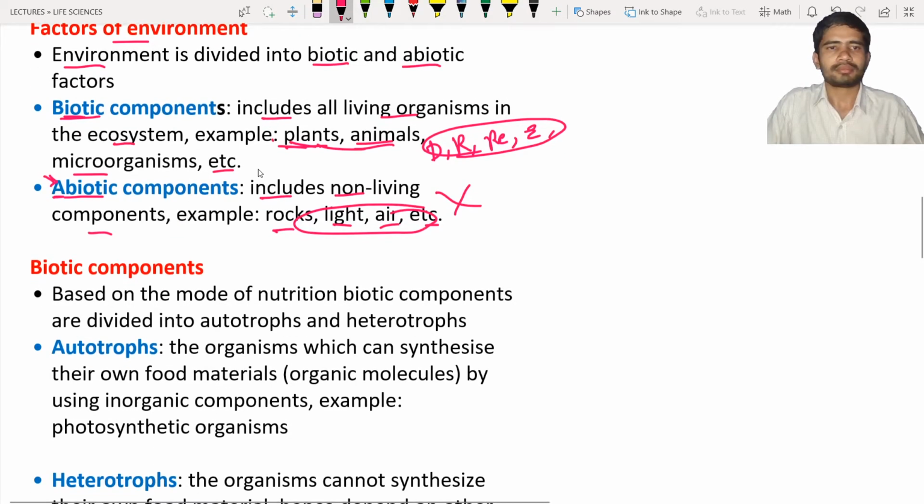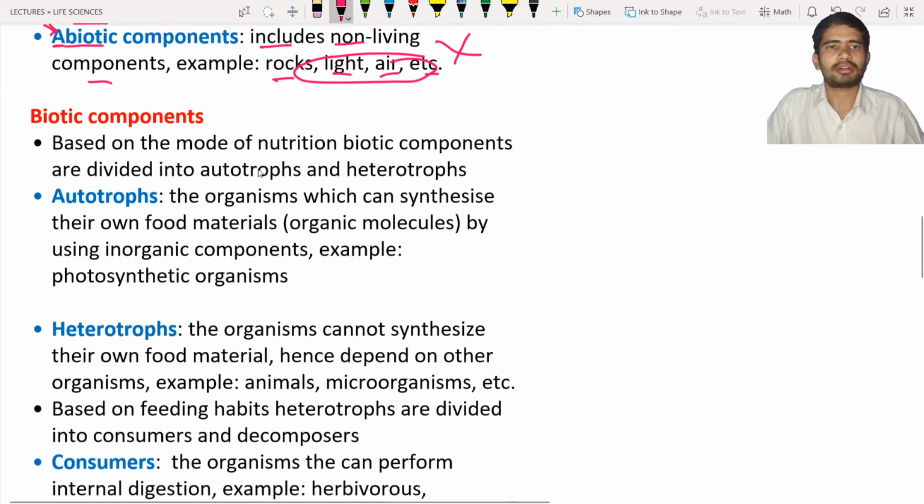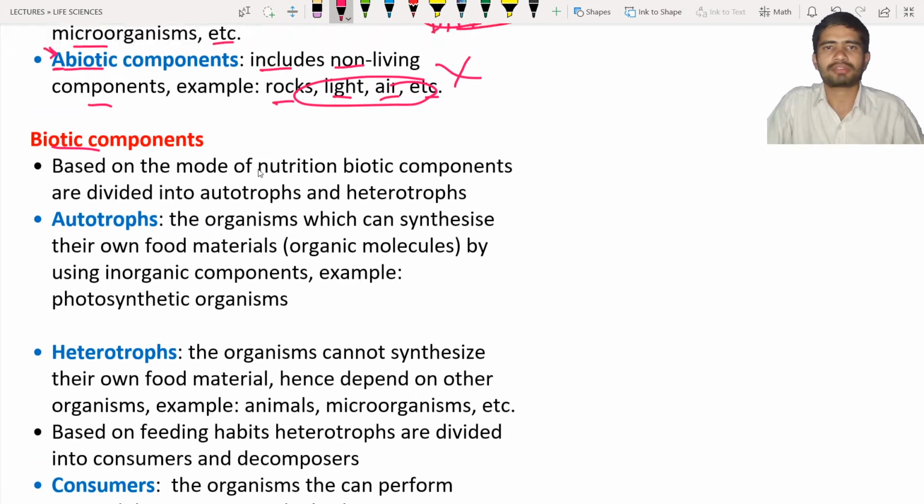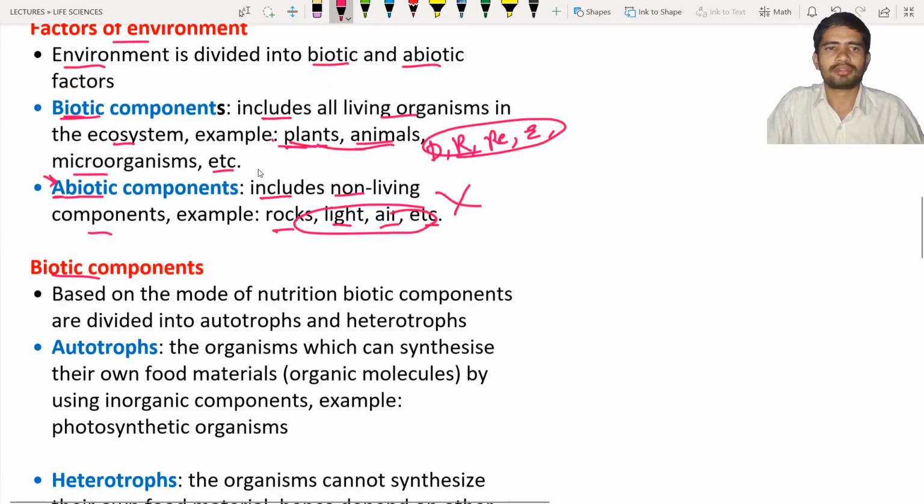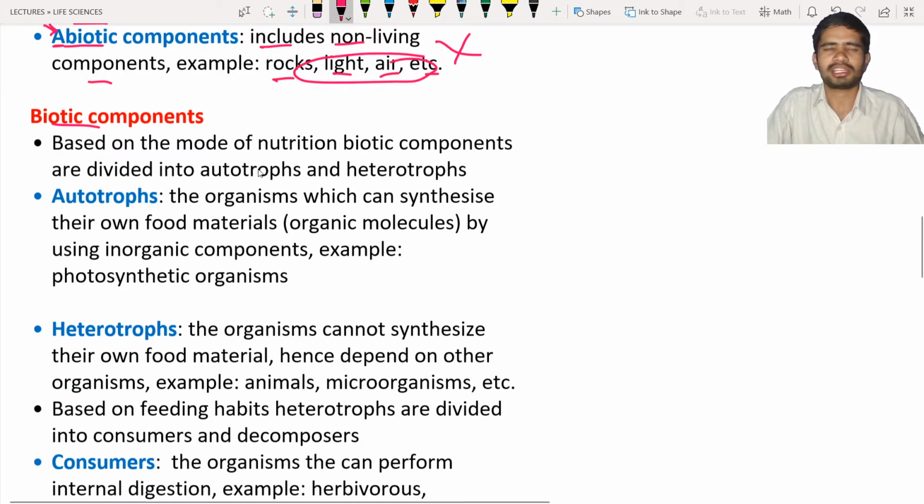Okay, so next are the biotic components. We are going to discuss the biotic components in detail. Just now we have seen the definitions, but we have to discuss this topic in a little more detail. So first, biotic components. Based on the mode of nutrition, biotic components are divided into autotrophs and also heterotrophs. Based on nutrition only, we are going to divide them into autotrophs and heterotrophs.